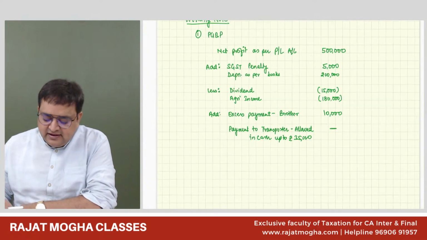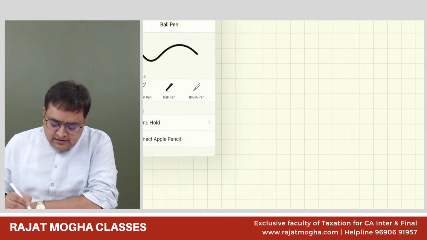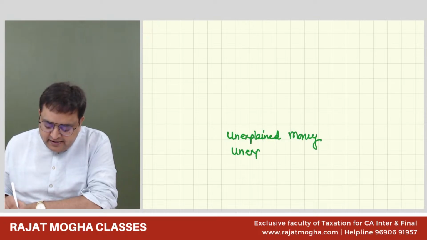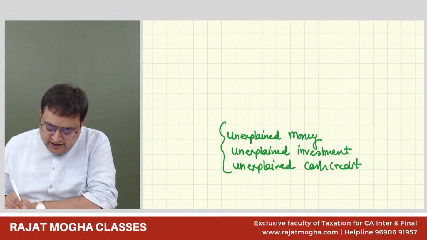It says that if there is any unexplained money, if there is any unexplained investment, if there is any unexplained cash credit in your books, we will make it your income.